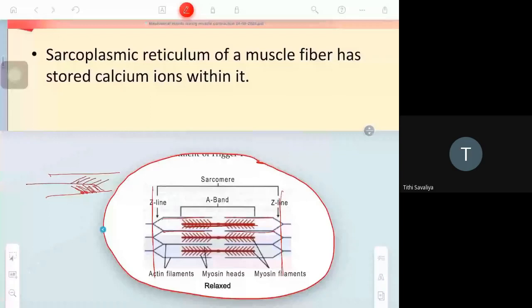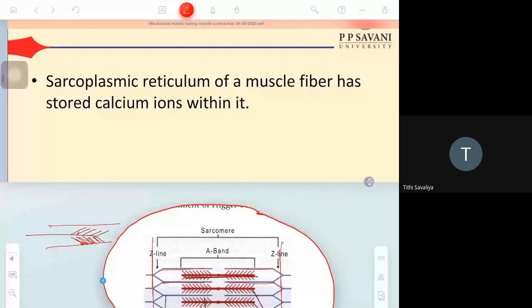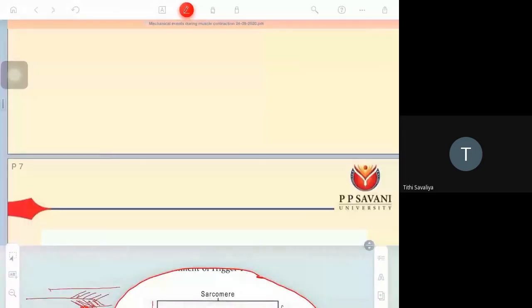This is the structure of the sarcomere. And what is sarcoplasmic reticulum? The sarcoplasmic reticulum of the muscle fiber has stored calcium ions within it. Where is it?